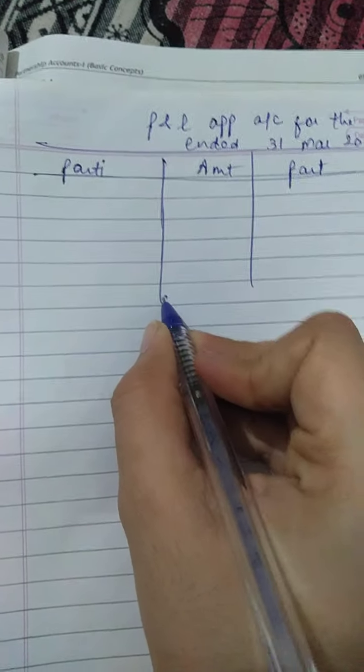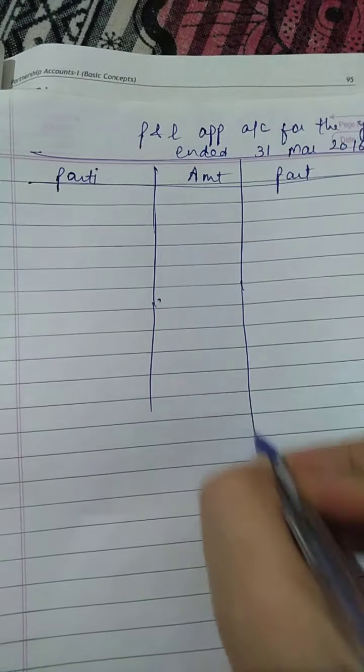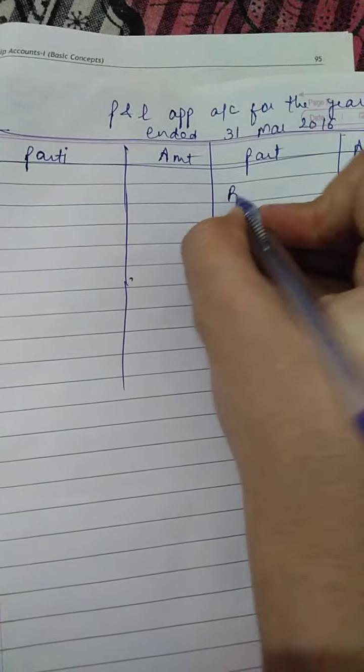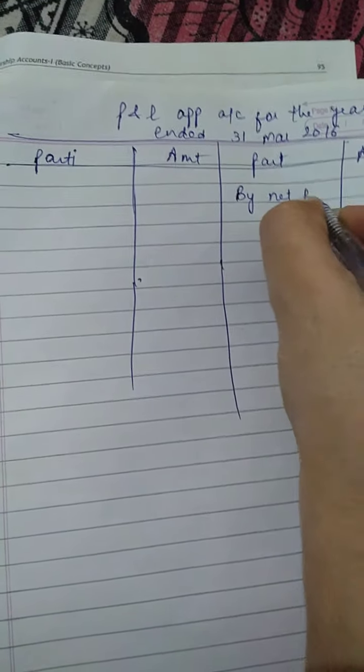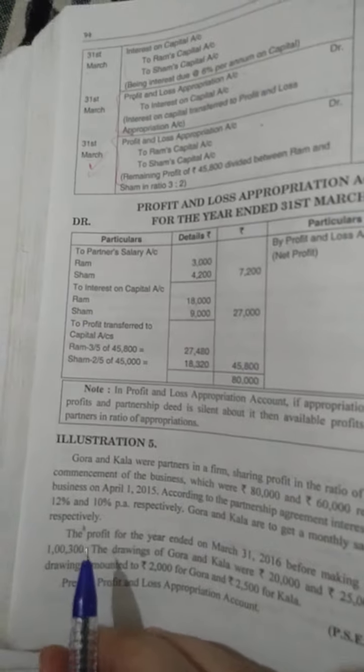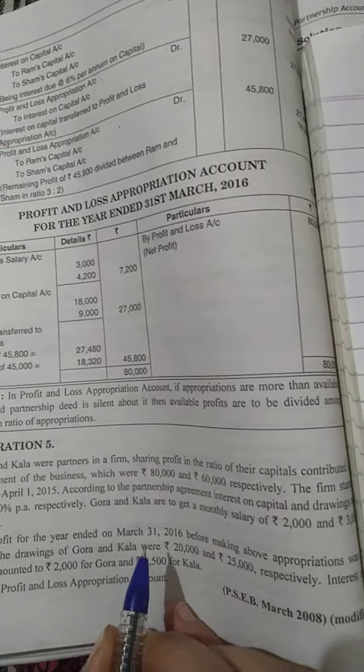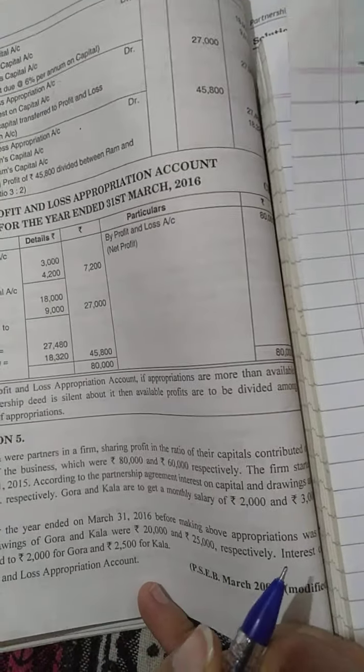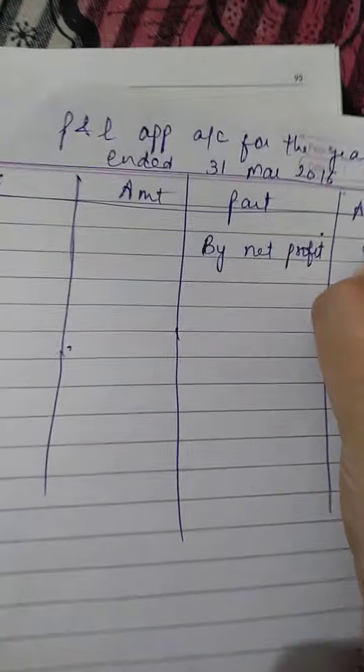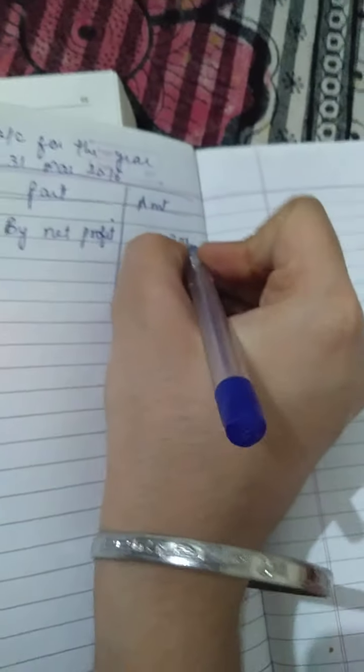Okay, so from the very first we have to write down the profit that was given in the sum. So net profit was 1 lakh and 300. The profit for the year ended 31st March before making any appropriations was 1 lakh and 300.